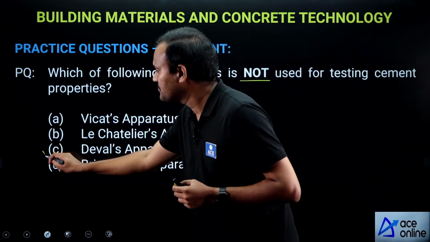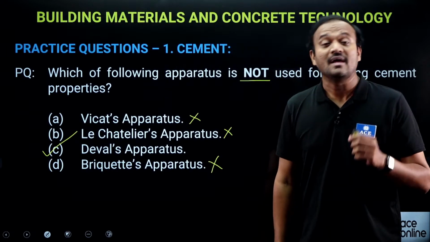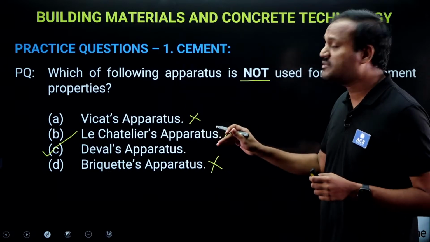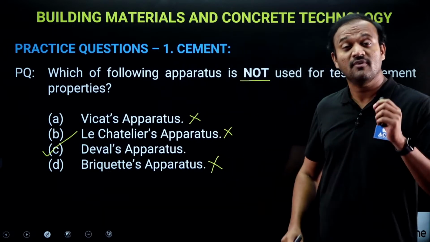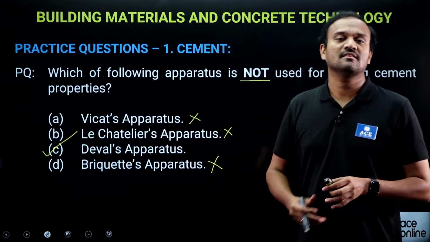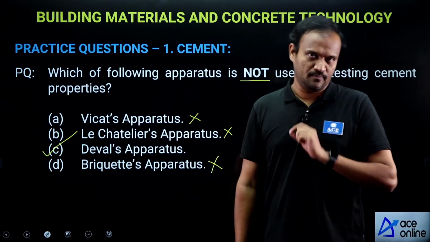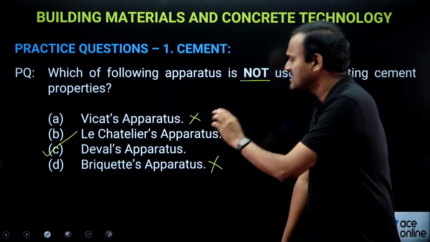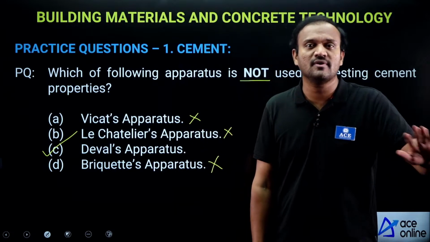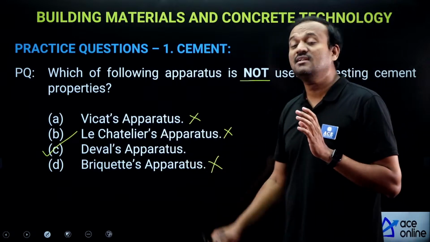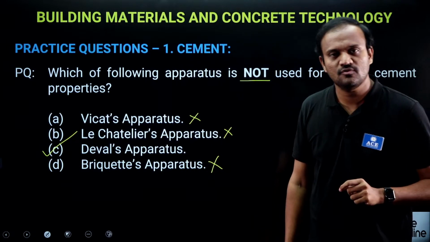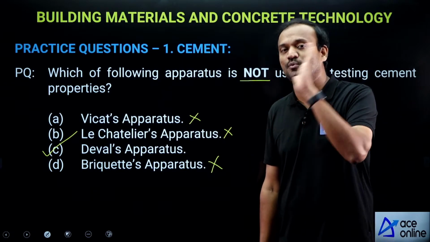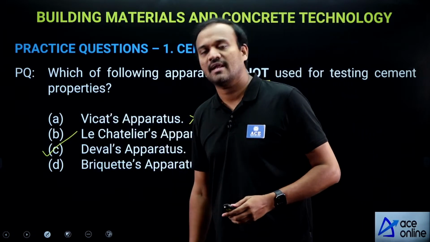The correct option is Deval's apparatus, also called Deval's testing machine. Deval's testing machine, we do not use it for testing cement, we use it for testing the attrition value of aggregates and stones. The apparatus has nothing to do with testing of cement. Deval's apparatus or Deval's testing machine is used for determining the attrition value of aggregates and stones. So, option C is the right option.